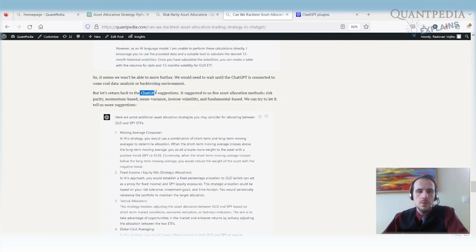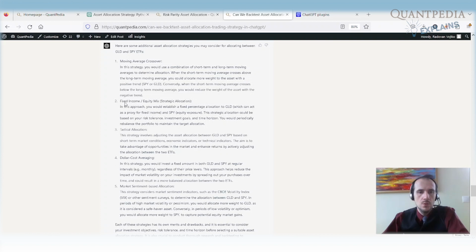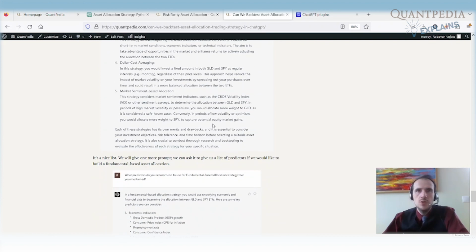The ChatGPT gave us another suggestion, so it suggested 5 asset allocation methods before: risk parity, momentum-based, mean variance, inverse volatility, and fundamental-based. And we can try to let it tell us more suggestions: moving average crossover, fixed income, tactical asset allocation, dollar cost averaging, etc., etc. So the ChatGPT can really give us interesting recommendations. It can recommend and find new trading strategies for us, but we are not able to backtest those strategies inside the ChatGPT. We must do it by ourselves.